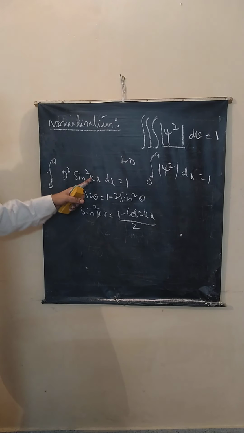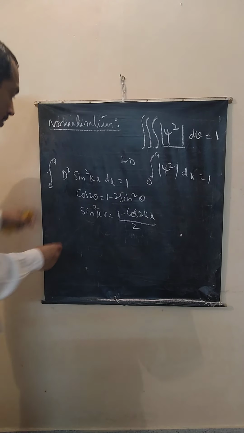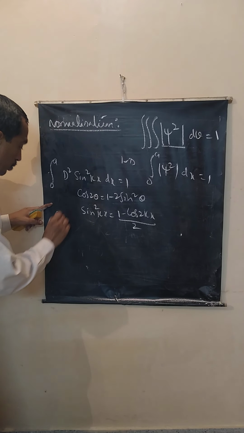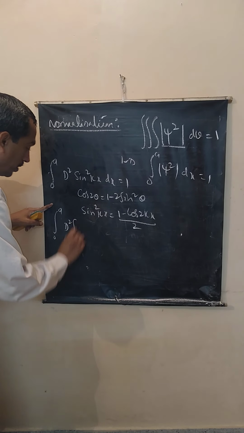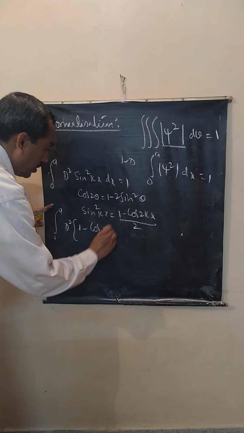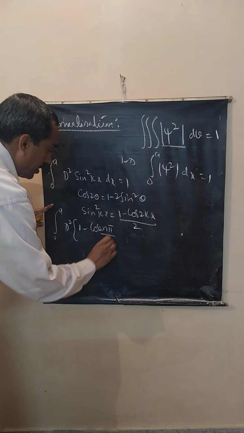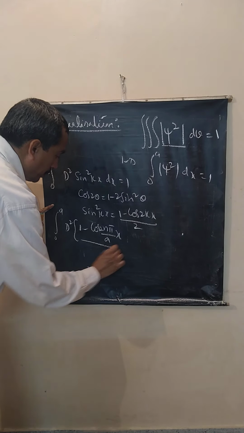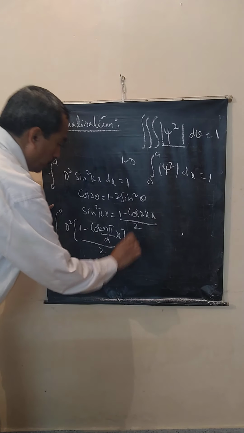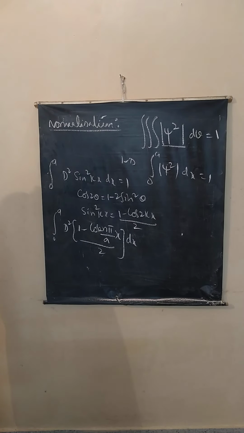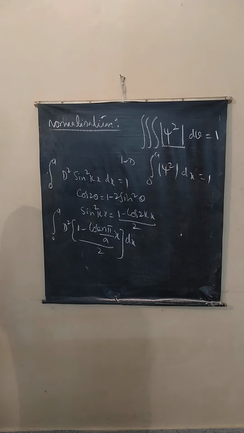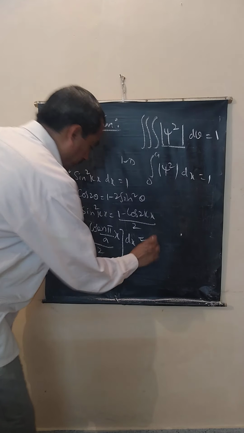Correct? k is n pi by a. Therefore, integral from 0 to a of D square into (1 minus cos(2n pi by a into x)) by 2 dx. Is it clear? This is equal to 1.